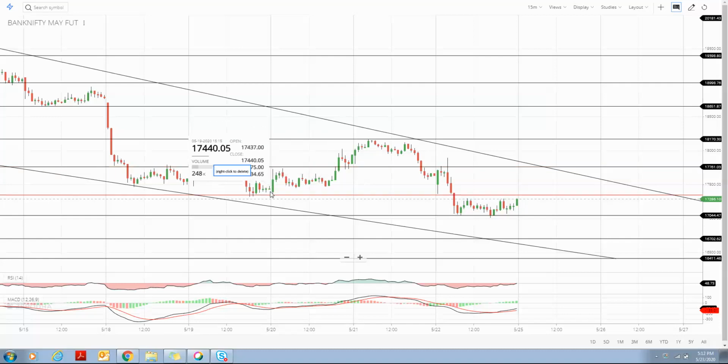Since morning it has been trading in this particular range only, and after the breakout from the resistance area, it moved up, and we can see the next resistance was 18170, and it took a reversal and started falling till 17044, meaning around 700 points it fell from our resistance area. We can further check for even more.